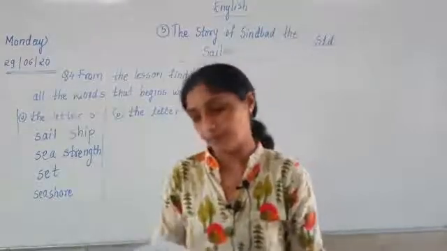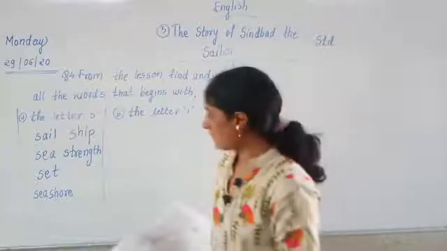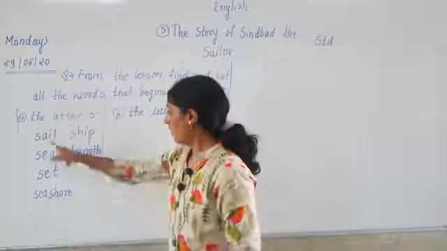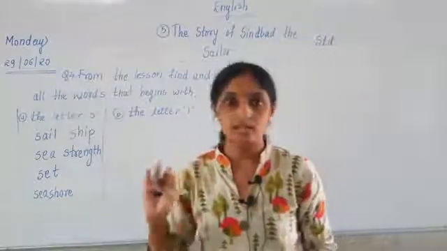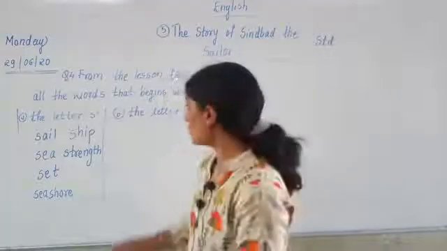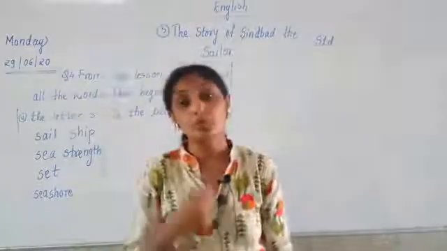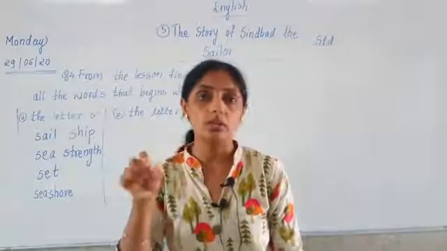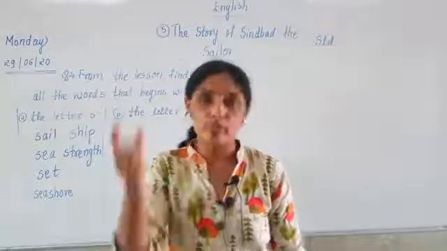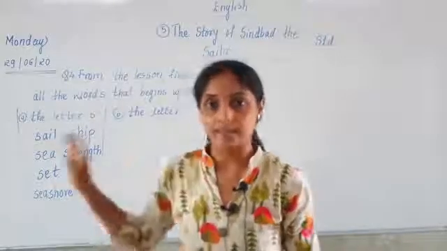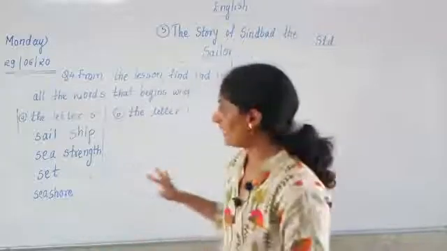Next one. There are many S letter words. How many words have we taken? 1, 2, 3, 4, 5, 6. I have taken only 6 words, and it is told that from the lesson find and list all the words. They have told you to write down all words. But do one thing, write only 10 words. All words means your one page will get filled with only S letter words. Do one thing, write down only 10 words. Let us write down 10 words.